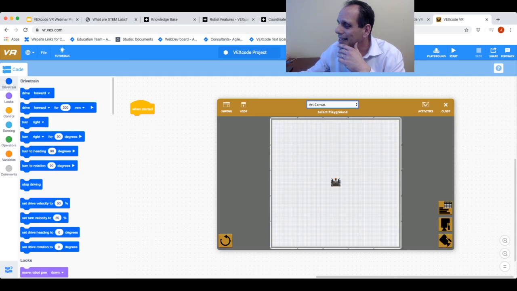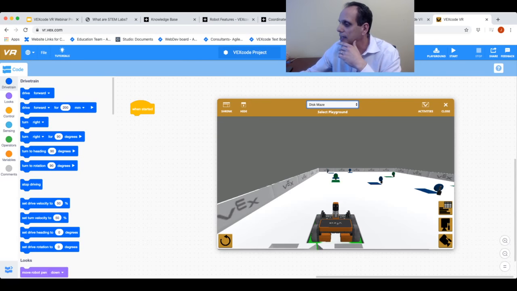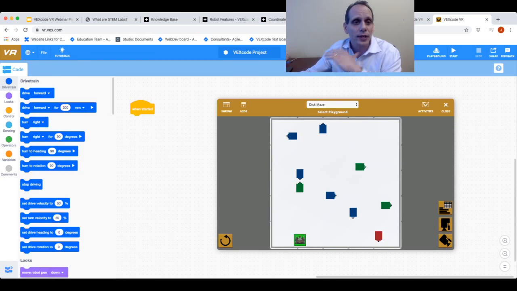We also have a disk maze. This one is great for using that eye sensor. So if you want to use the eye sensor to navigate through the maze, to detect colors and turns and do things of that nature, this is a great one for that.